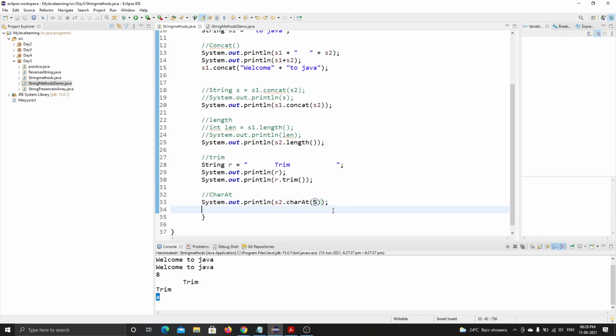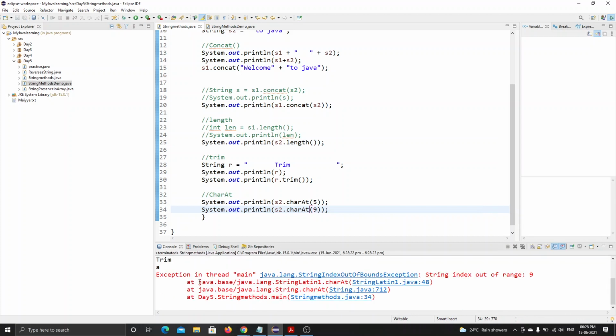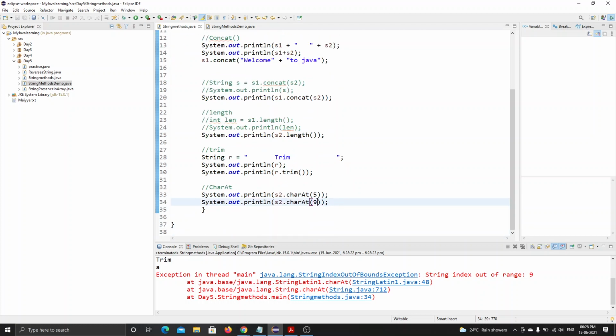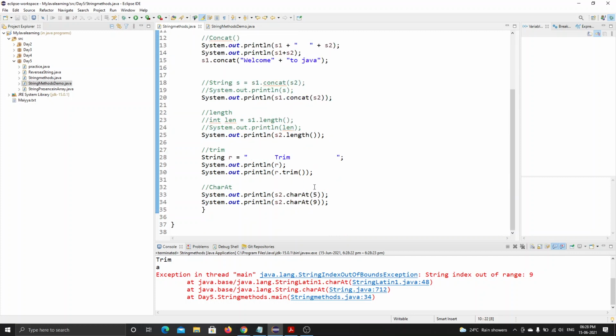Okay, let me see another example. What if I want to print what is there at 9? Let's see. It gives me an exception error because the index is out of range. This considers only 8 length. It has only 8 characters, or 8 index values, 0 to 7. But when I say to find 9, it gives me the out of range error.